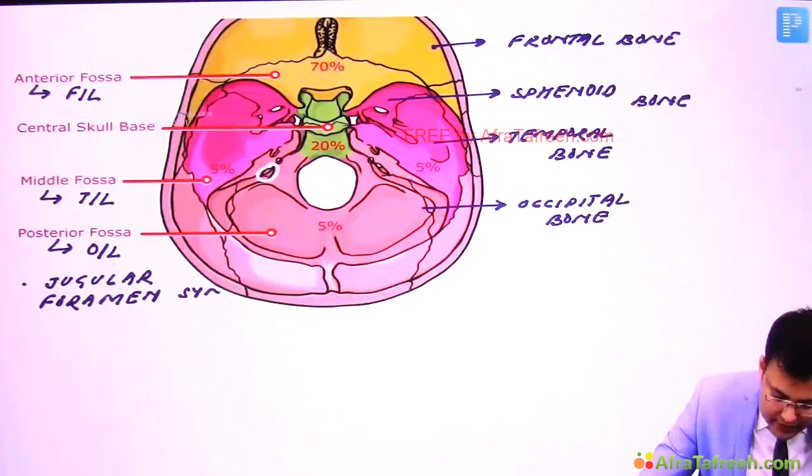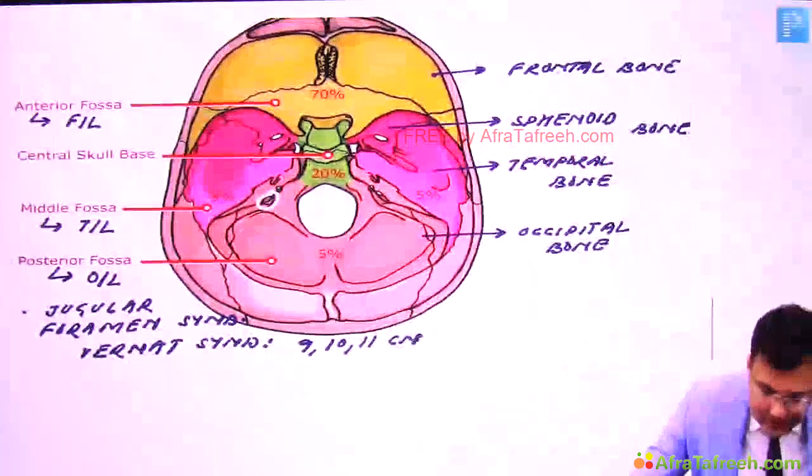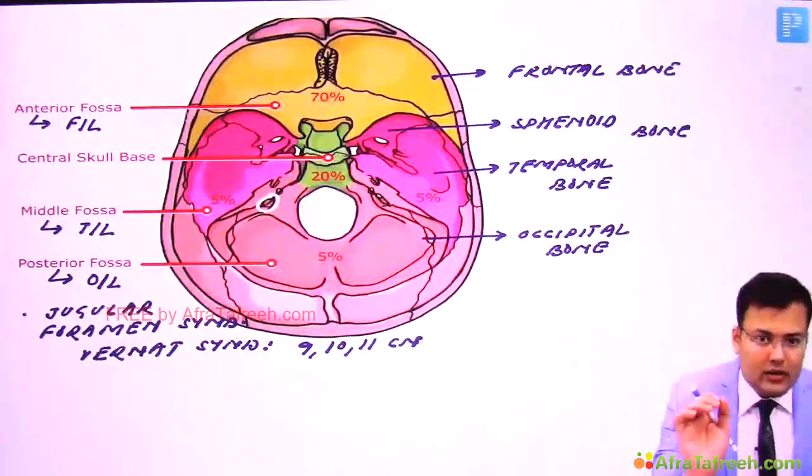It is also known as Wernicke syndrome. And there is paresis of which nerves? The 9th, 10th and 11th cranial nerves, because these are the nerves which are going to pass via the jugular foramen.